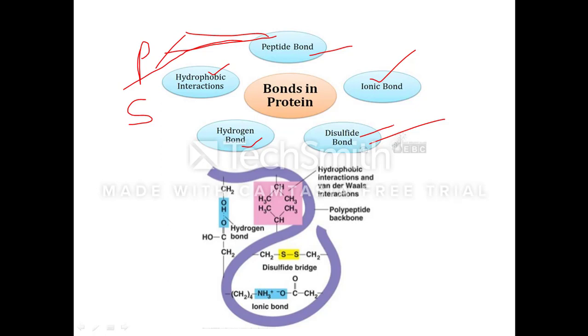Next we will move on to the hydrogen bond. This bond is formed when a hydrogen atom covalently bonded to an electronegative atom such as oxygen or nitrogen is in the vicinity. This bond is formed due to the tendency of the hydrogen atom to share electrons with two neighboring atoms, especially oxygen and nitrogen. The carbonyl oxygen of one peptide bond shares its electron with the neighboring atom of another peptide bond.